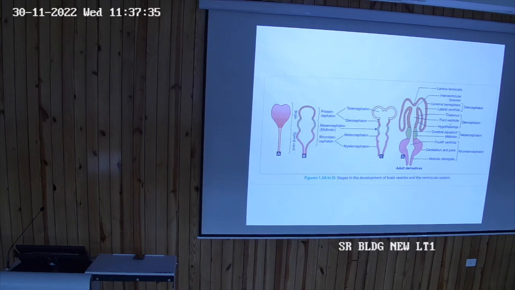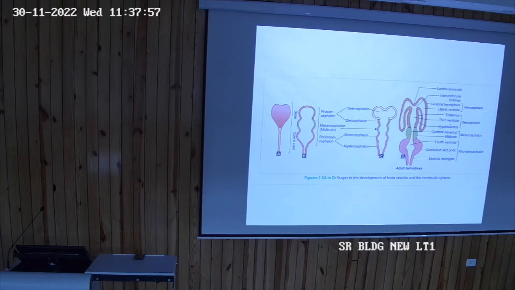Similarly, the cavity of the midbrain is the cerebral aqueduct, and the cavity of the medulla oblongata region is the fourth ventricle. So these are the three cavities of the brain.